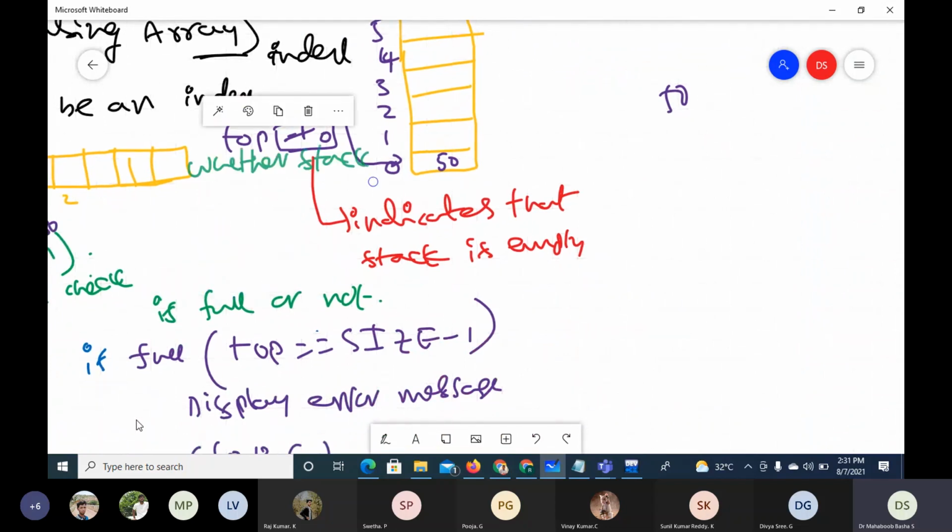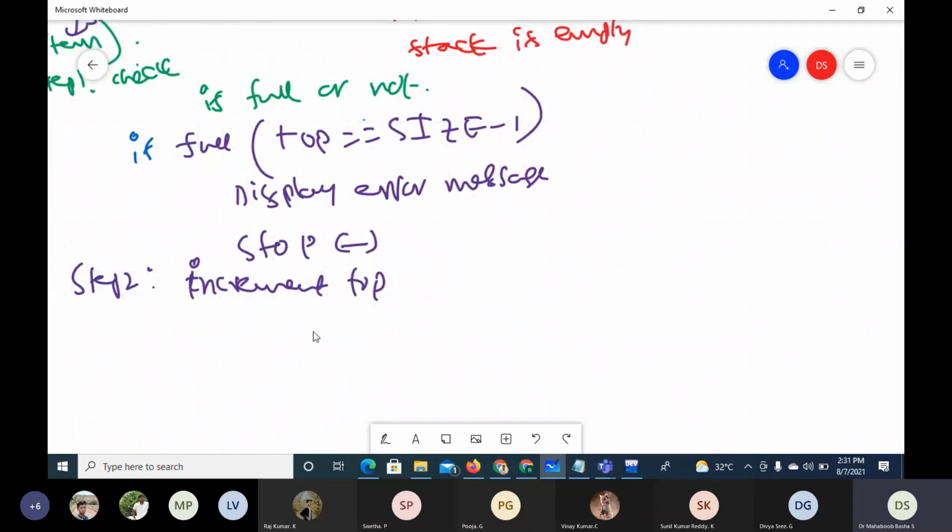So I'll complete this here. Increment top.